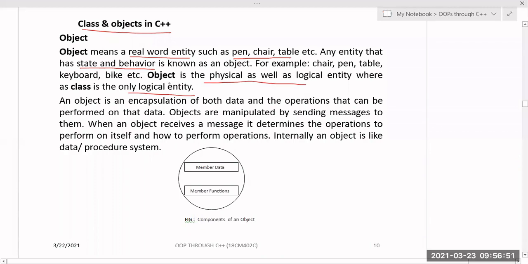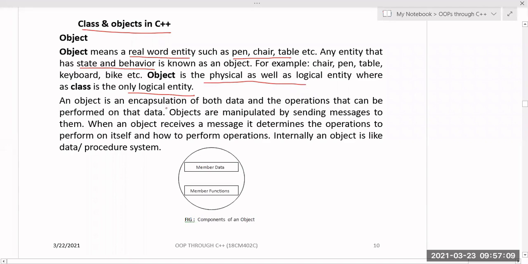An object may have a physical existence, which may be a visible thing like a chair, pen, or table, or it may be logical also. Like an account is also an object, but an account you cannot see. Those types of objects are also there.